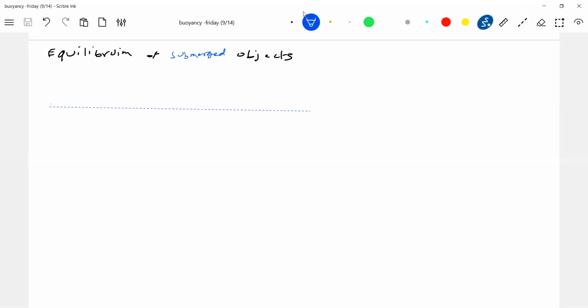I think I'll do one thing. I'll paste the diagrams, because drawing will take more time. Just give some time.